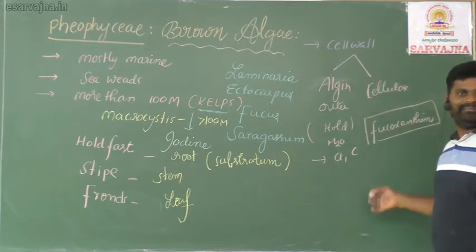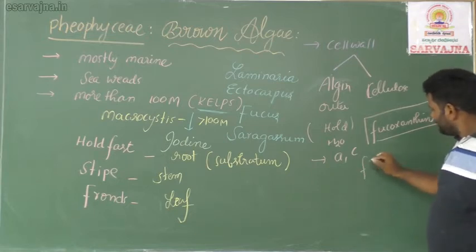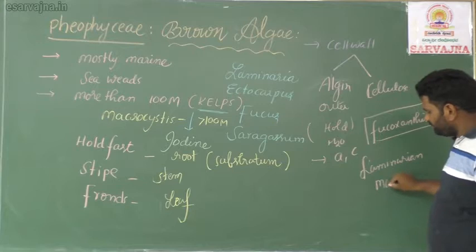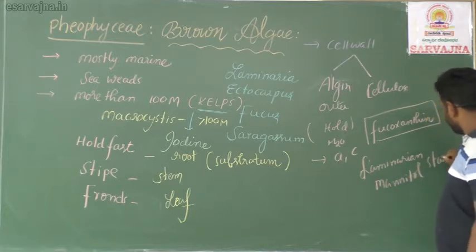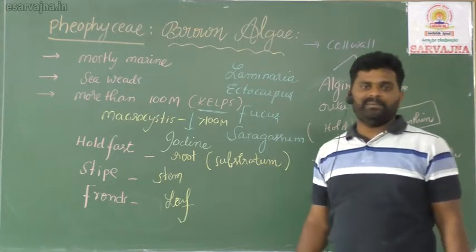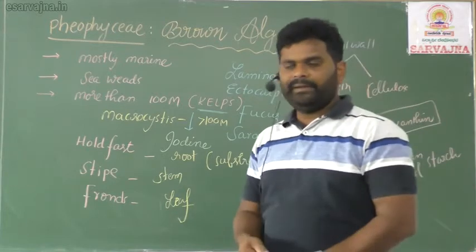What is the type of reserved food? That is nothing but, I told, either laminarian starch and one more, mannitol, the two types of starchy material seen in plants like Phaeophyceae members.